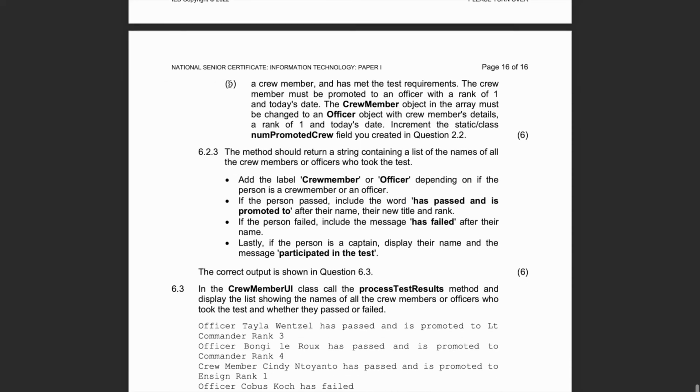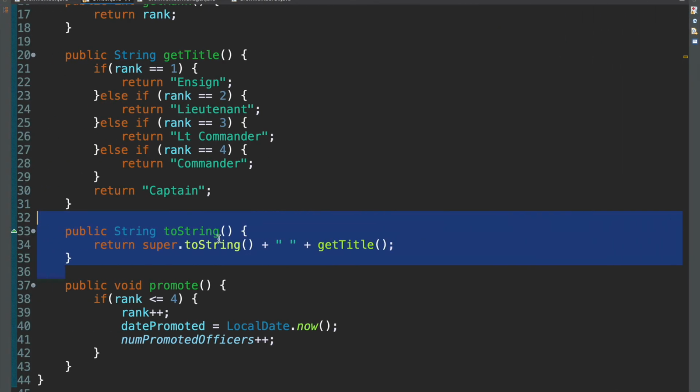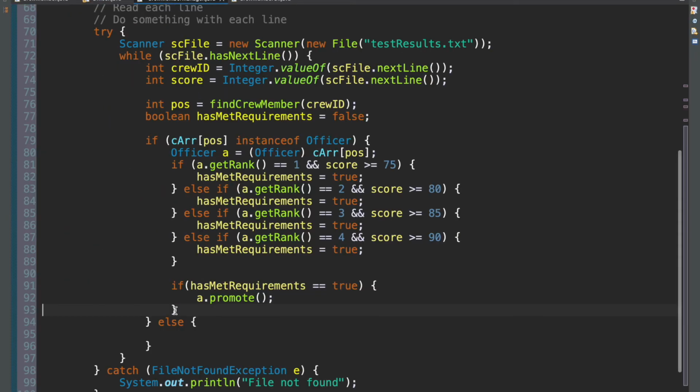And then in the case that we're dealing with a crew member, it says, if a crew member has met the test requirements, the crew member must be promoted to an officer with a rank of 1 and today's date. The crew member object in the array must be changed to an officer object with crew members' details, a rank of 1 and today's date. Again, they're just repeating themselves there. Increment the static class non-promoted crew field you created in question 2. Okay. So let's handle that in crew member manager again.